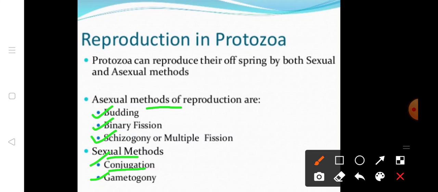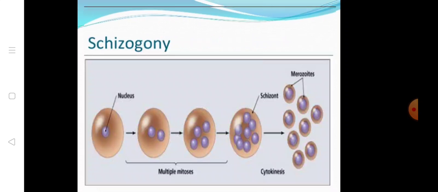Conjugation means two protozoa meet together and exchange their genetic material. Gametogony means the union of two sexually differentiated cells. Budding and binary fission you are already aware of.